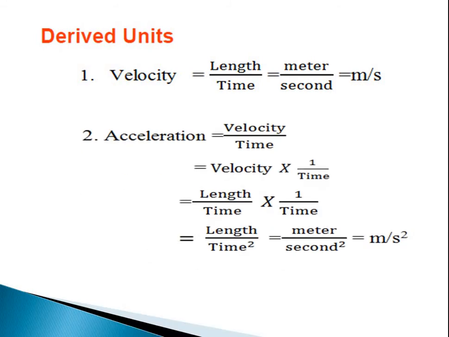Second term is acceleration. Acceleration is nothing but velocity per unit time. Here velocity is also a derived unit, and time is the basic unit. Time has unit of second. So again I will divide it into two parts, velocity into 1 by time. Velocity has two basic units, length and time. So length divided by time into 1 by time is nothing but acceleration. So length by time square is meter per second square.